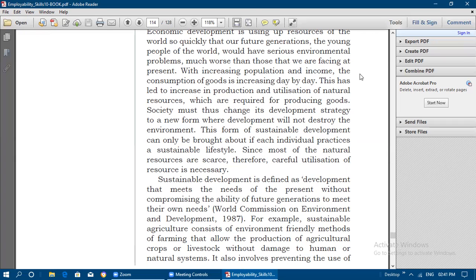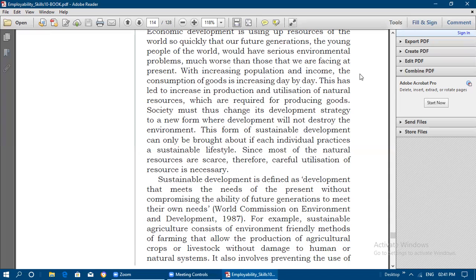So if future generations want to meet their own needs, we should not compromise their resources. We need to meet the needs of our present without compromising the ability of the future generations to meet their own needs. This definition was given by the World Commission on Environment and Development, 1987.